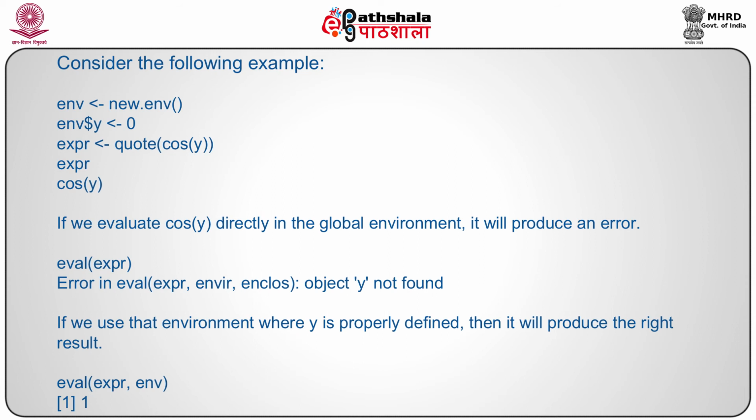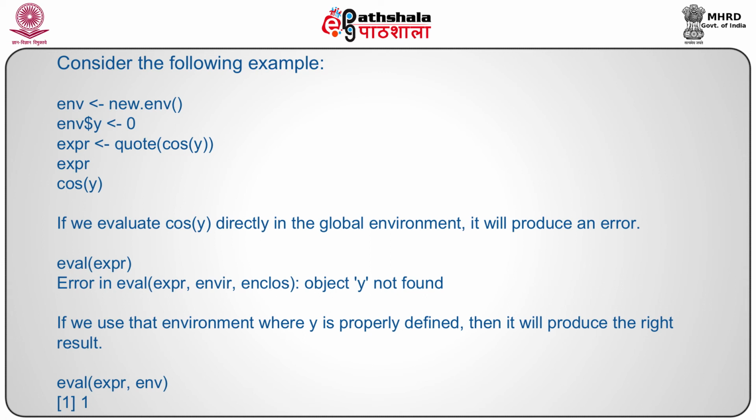If we calculate cos(y) directly in the global environment, it should produce an error. So what is the error? The error is: error in eval(expr, envir, enclos): object 'y' not found. Instead, if we evaluate it in an environment where y is properly defined, then it should produce the right answer. So just add the envir argument within the eval function and finally we will have the output. And here is the output.